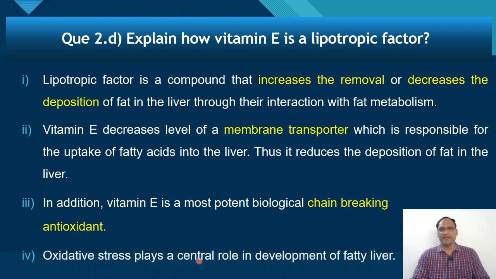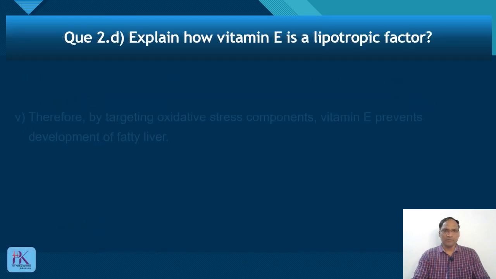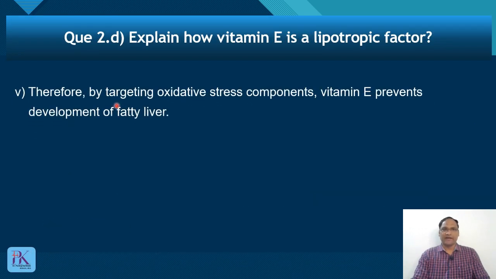It plays a central role in the development of fatty liver. Oxidative stress plays a major role in the development of fatty liver, and vitamin E is an antioxidant. So, by targeting the oxidative stress component, vitamin E prevents development of fatty liver.